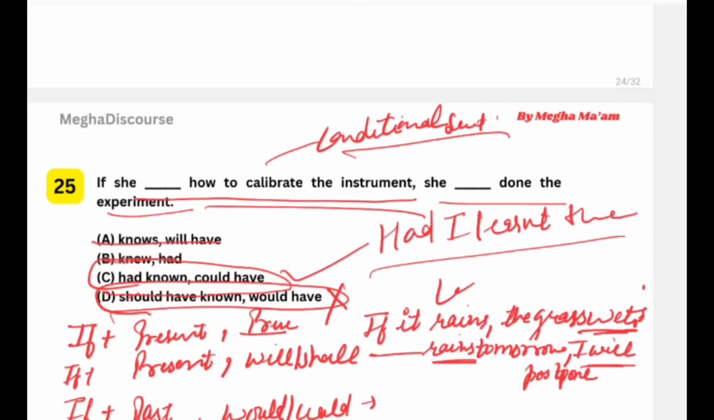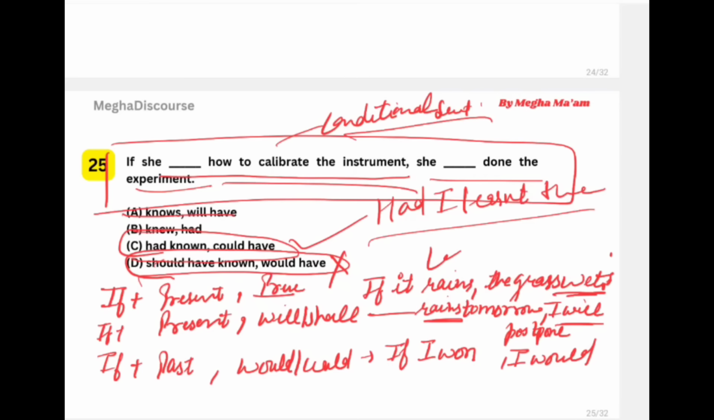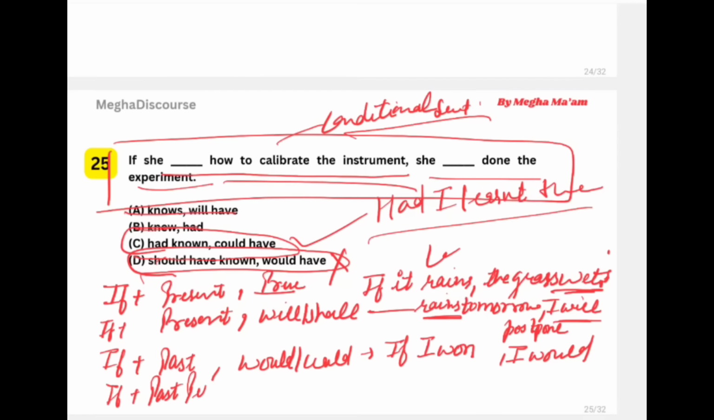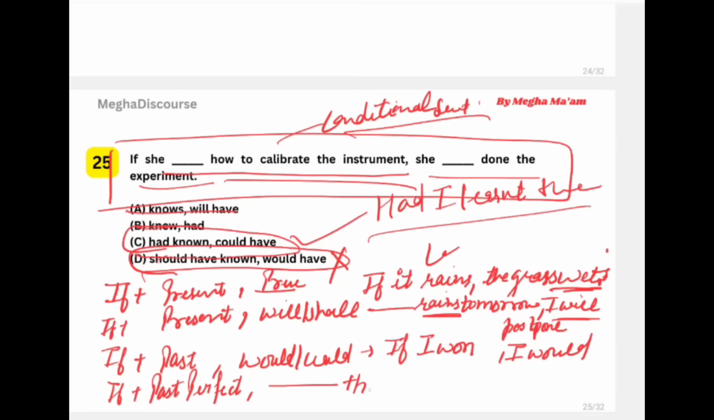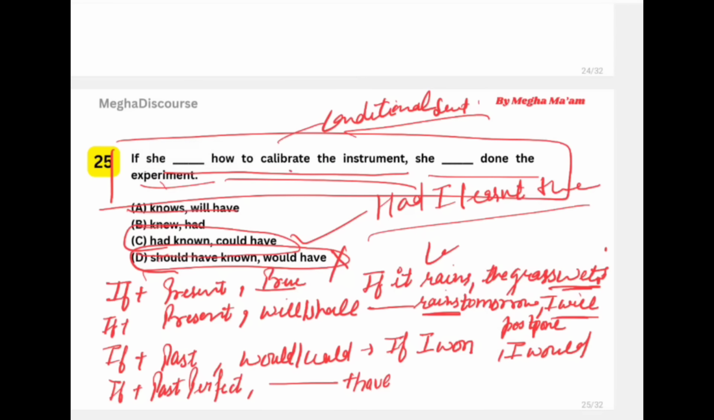For example, if I won the lottery, I would buy a car. Simple one. And then we have this sentence, in which we use "if" plus past perfect. Then we use would or could plus "have", and then the verb's third form. For example, if she had known how to calibrate the instrument, she would or could have done the experiment. So this is the conditional sentence.